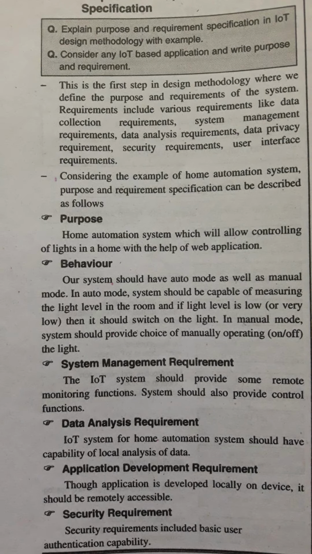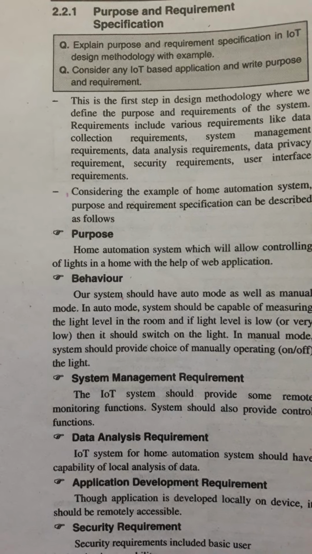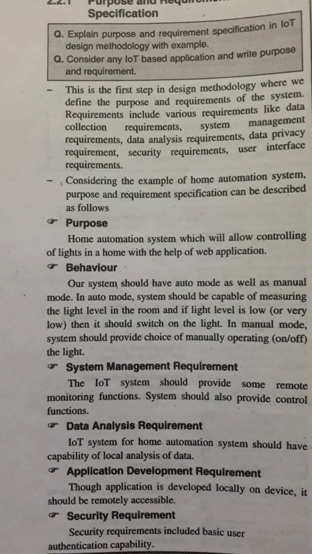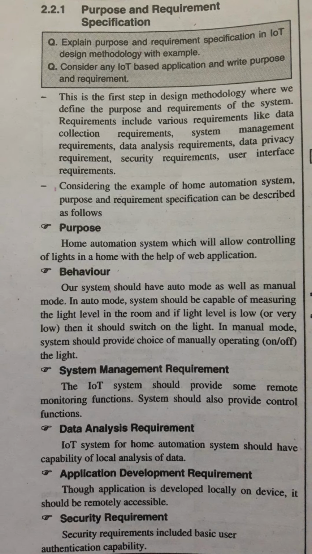Data analysis requirement. The IoT system for home automation should have the capability of local analysis of data. Application deployment requirement. Though the application is developed locally on the device, it should be remotely accessible. Security requirement. Security requirements include basic user authentication capability. So this is about the purpose and requirement specification.